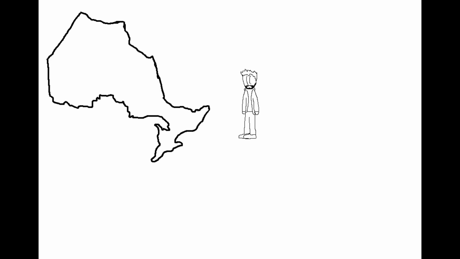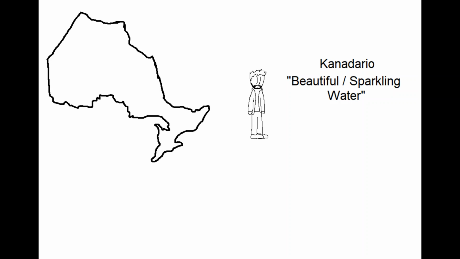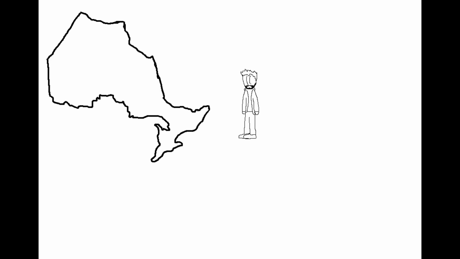Next up is Ontario. This province is named after Lake Ontario, which itself is named for this Iroquoian word meaning beautiful or sparkling water. The earliest record of this name is in 1641 to describe the land north of the eastern part of the Great Lakes. Ontario was one of the first 4 provinces of Canada, becoming a province in 1867, itself being split from the province of Canada along with Quebec.